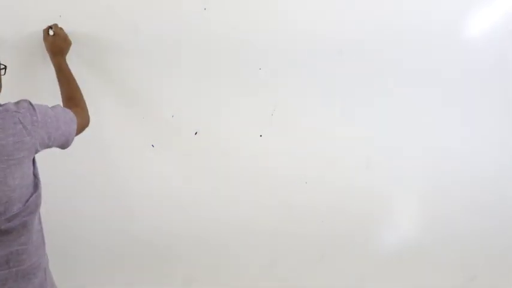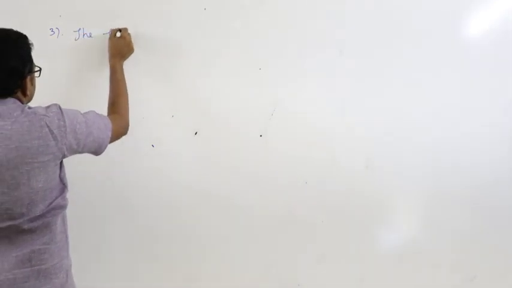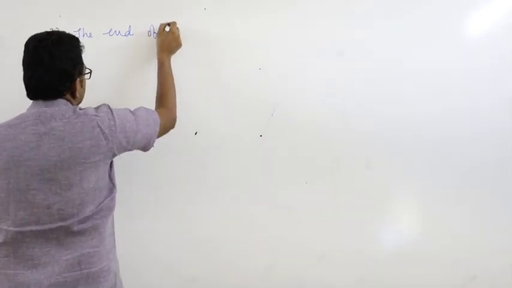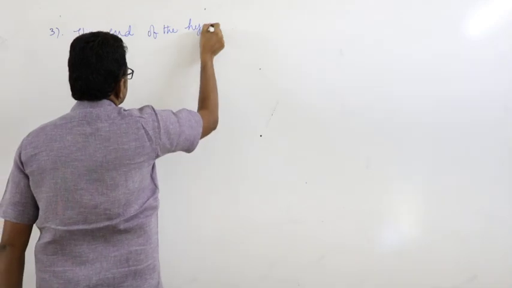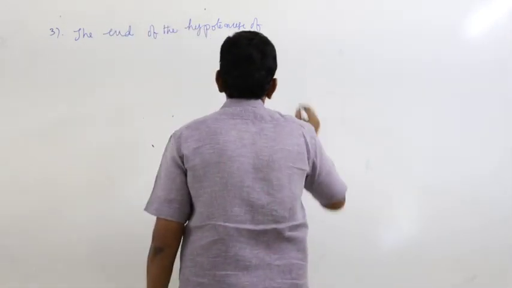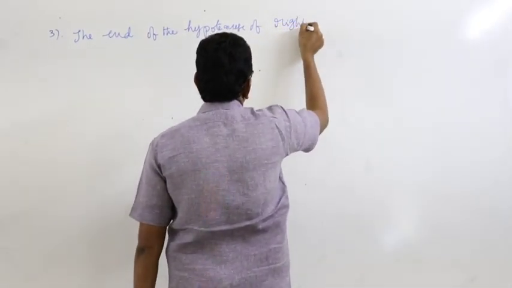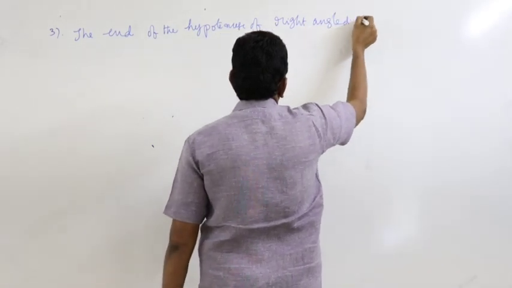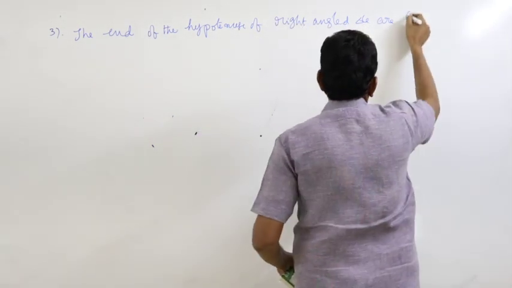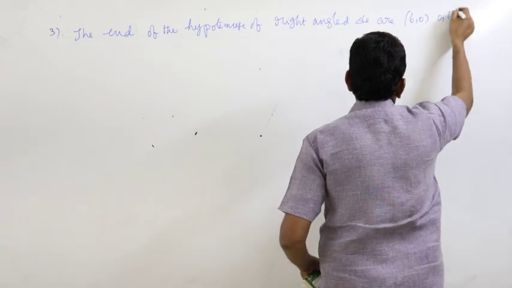Next problem. The ends of the hypotenuse of a right angle triangle are 6, 0 and 0, 6.